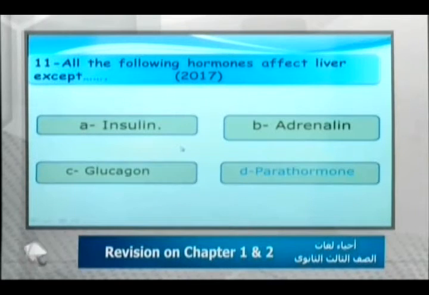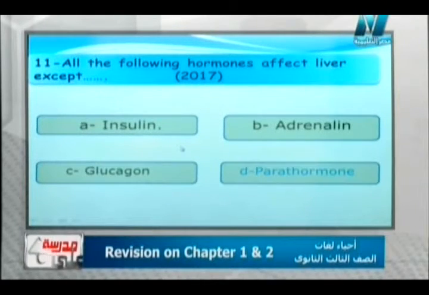Yes, because the adrenaline hormone, which is secreted in a critical situation, stimulates the liver to change the glycogen into glucose to increase the glucose level in blood to face the critical situation. And also the insulin stimulates the hepatic cells to change the excess amount of glucose into glycogen that's stored inside the liver.